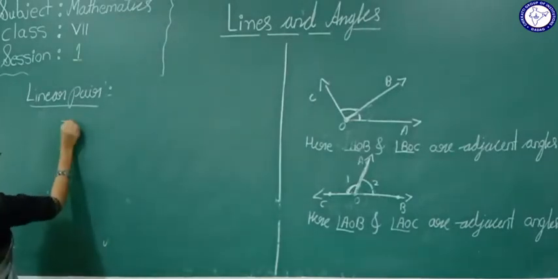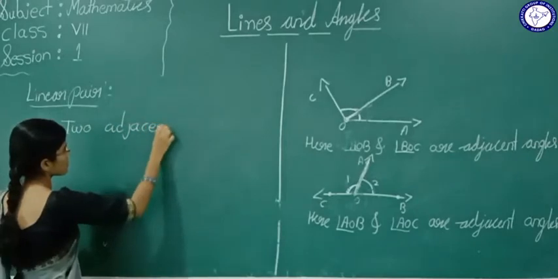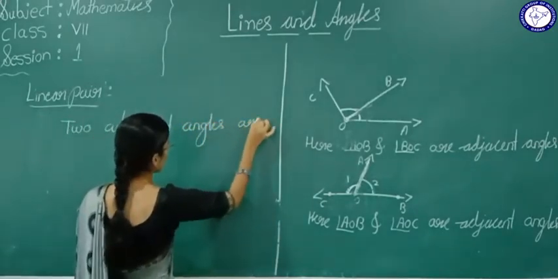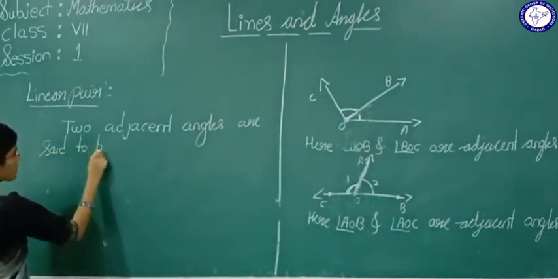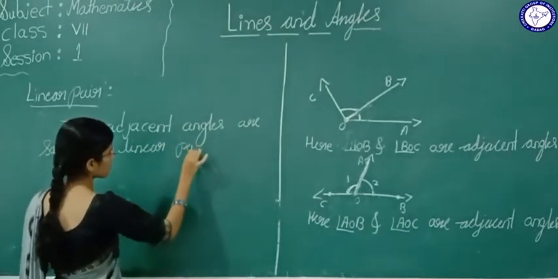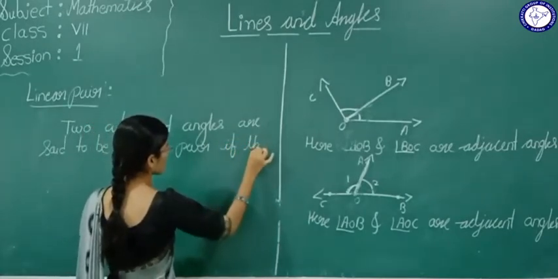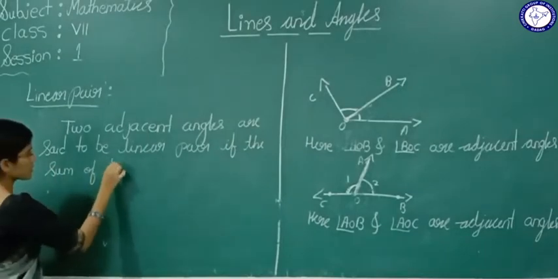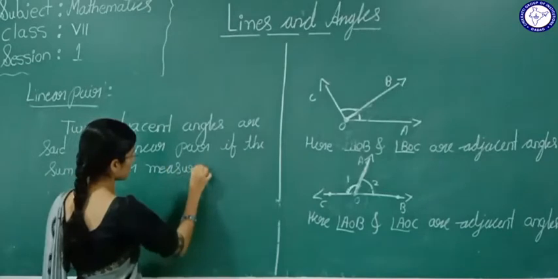Two adjacent angles are said to be linear pair if the sum of their measure is 180 degrees.